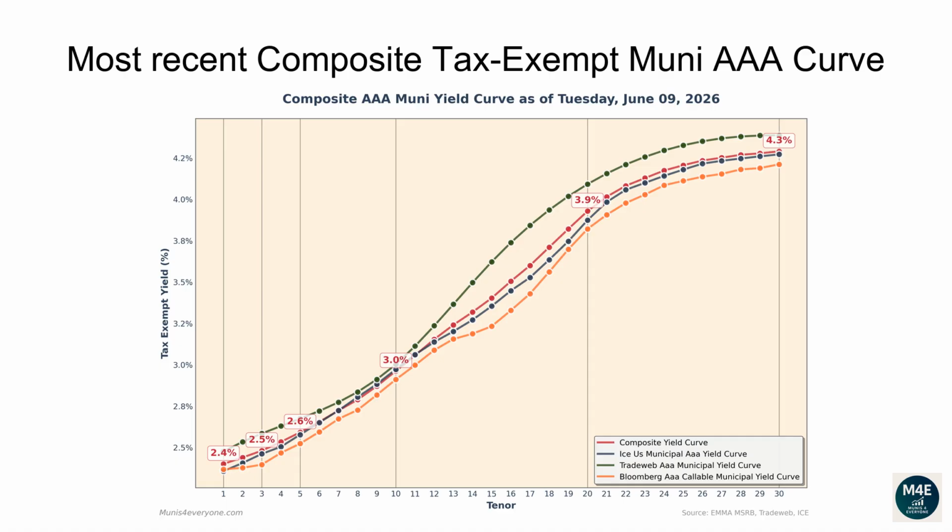The one-year composite tax-exempt yield is 2.4%. The two-year yield is 2.44%. The three-year yield is 2.48%. The 5-year yield is 2.59%. The 10-year yield is 2.96%. The 20-year yield is 3.93%. The 30-year yield is 4.29%.